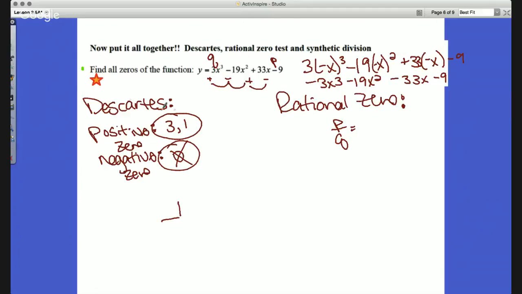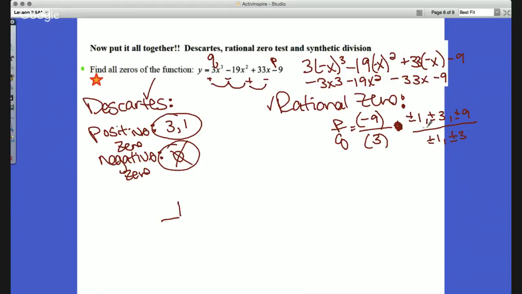Now with rational zero tests, we got our first step. The rational zero test is P over Q, where P is -9, Q is +3. So what are the factors of 9? Well, that's plus or minus 1, plus or minus 3, plus or minus 9, okay? All right, on the bottom, the factors are plus or minus 1 and plus or minus 3.